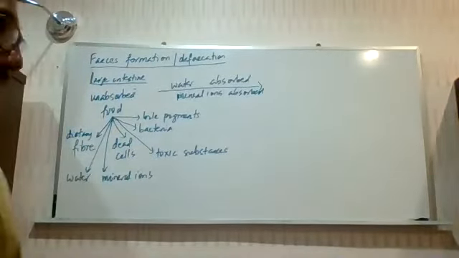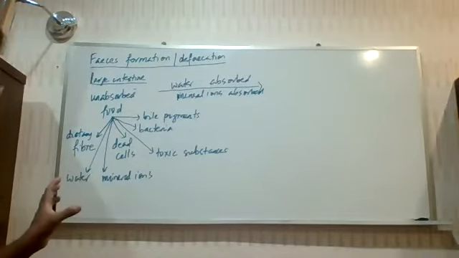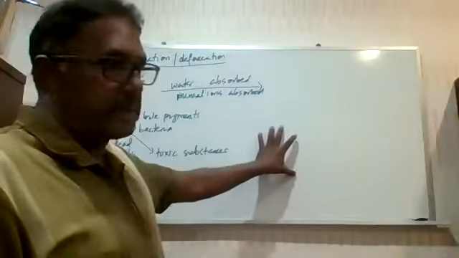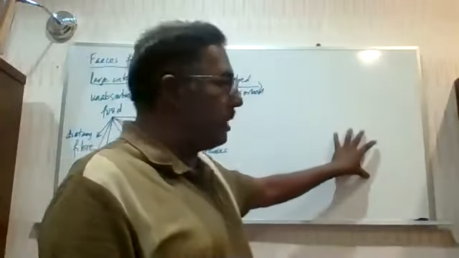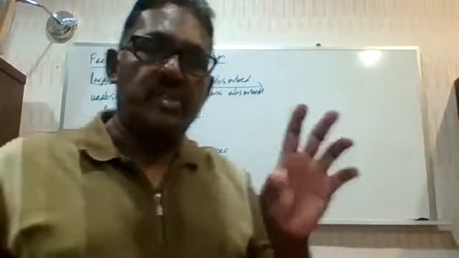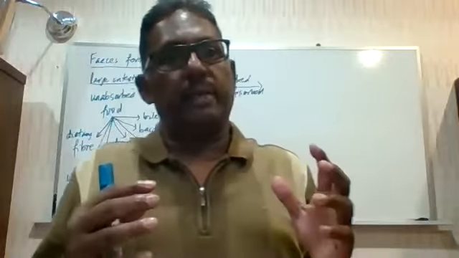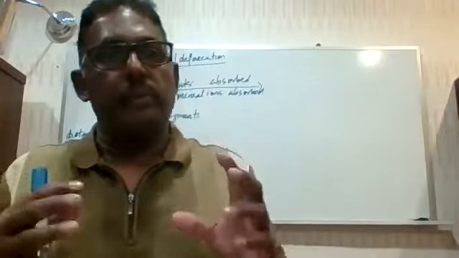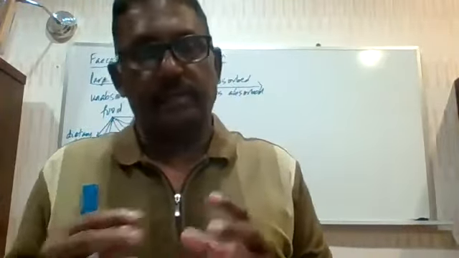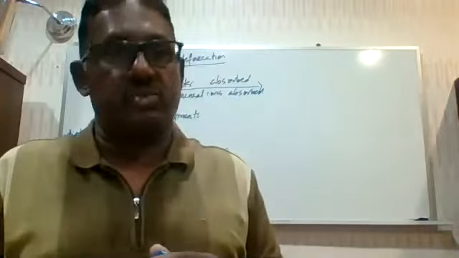Now, let's go back to the normal condition. In a normal condition, feces is formed, which is a compacted semi-solid, and eventually it will be stored in the rectum. As more feces is stored, the pressure builds up, and when the rectum is quite full, the pressure exerted will cause you to defecate. That's how the defecation process is triggered.